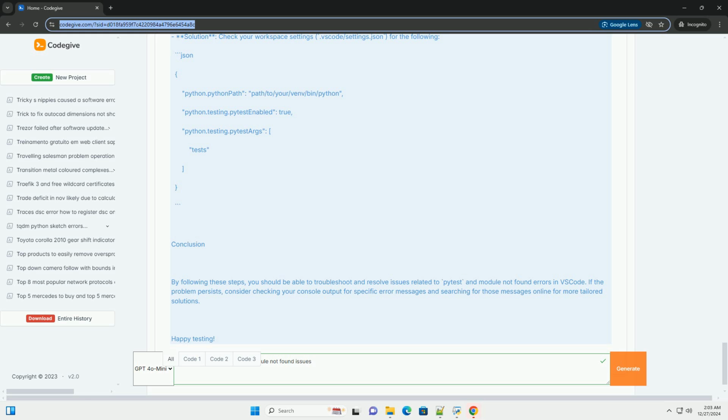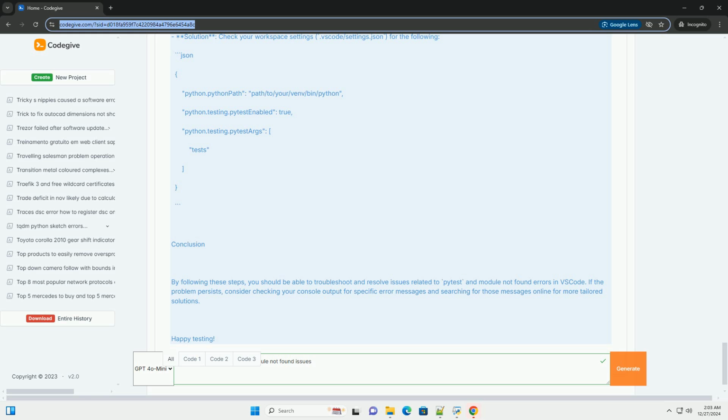For example, 2. Python path not set. If you have a non-standard directory structure, you might need to set the Python path. Solution: set the Python path in your terminal. For Windows, use. You can also set this in a .env file in your project root.